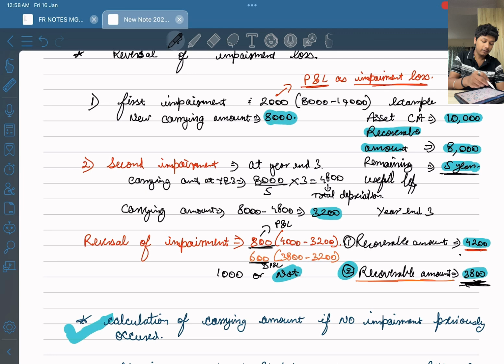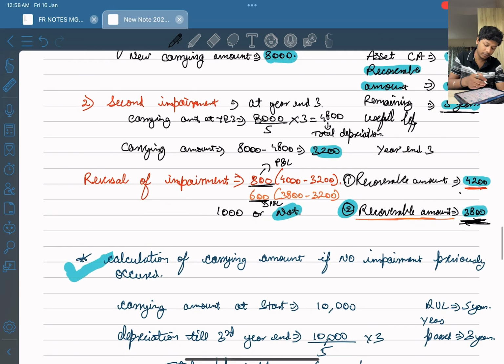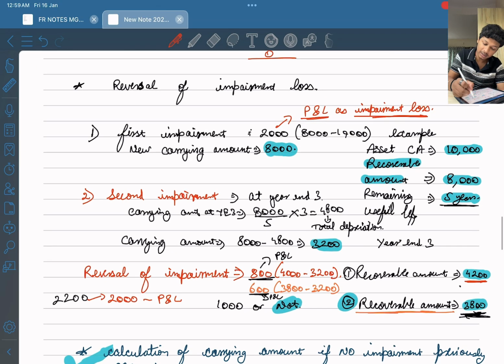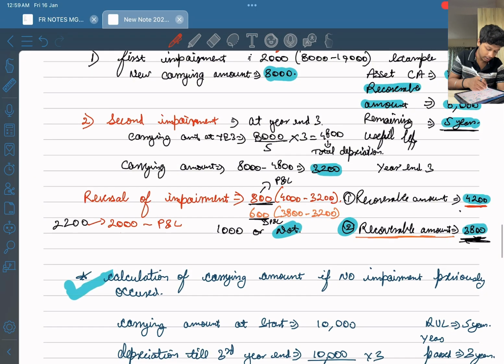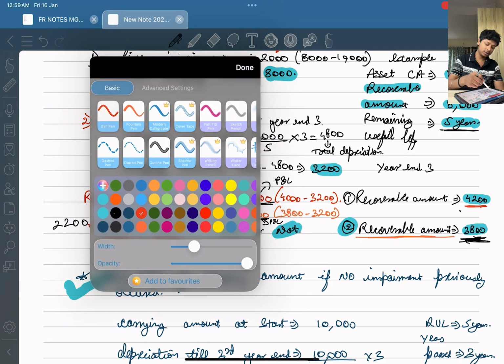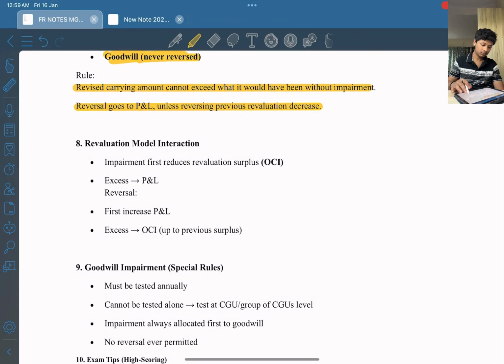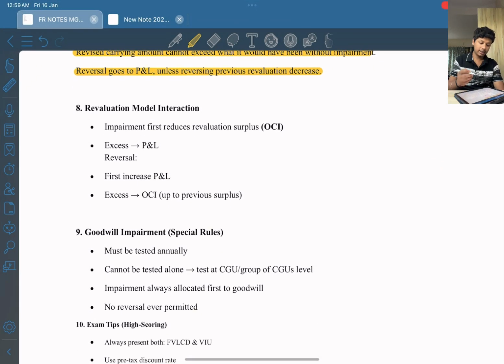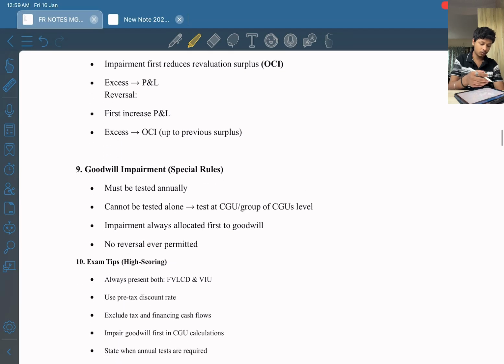Okay, what if the reversal of impairment was 2,200, right? Just taking an example, if it would have been 2,200, then 2,000 would have gone to P&L, because we have previously recognized an impairment loss. Now the remaining 200 will go to OCI, because this is excess, right? So that is the concept, right? Revaluation model interaction, that is what I told you now.